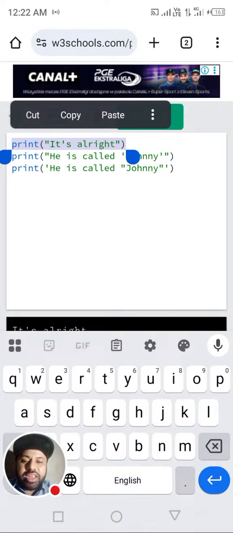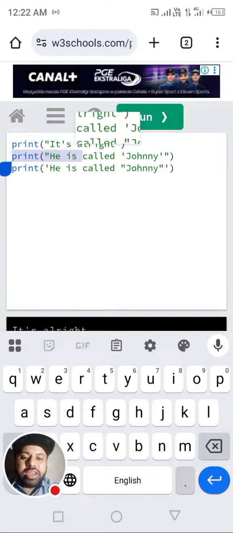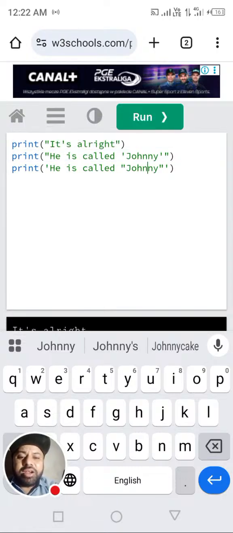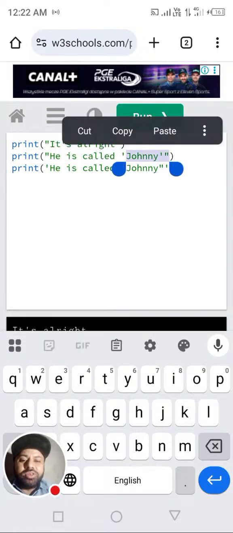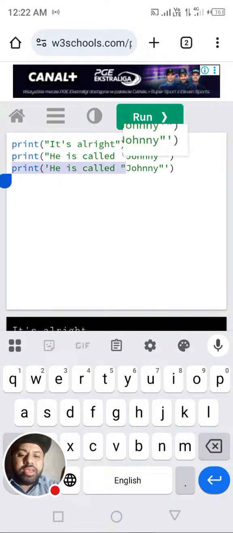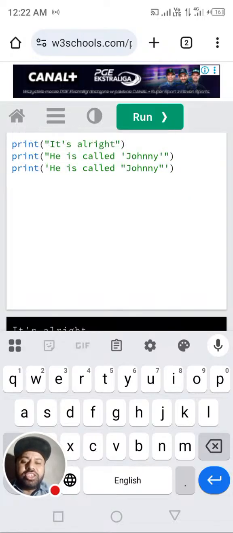We see here, and similarly here it is in double quotes outside, and Johnny is written in single quotes inside. So it's also right. Similarly, here he is called Johnny: outside is in single quote, and inside Johnny is in double quote. It's all right.